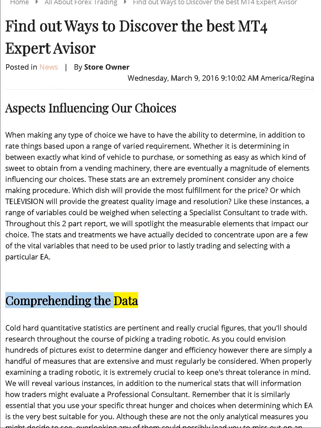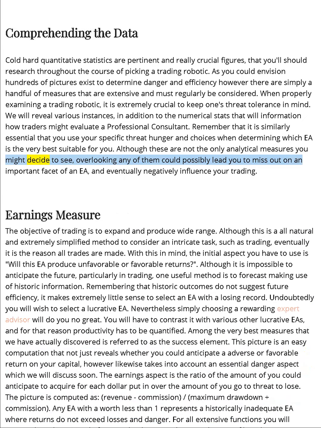Understanding the data. Cold hard quantitative statistics are relevant and really crucial figures that you should research throughout the course of picking a trading robot. As you could imagine, hundreds of figures exist to determine risk and performance. However, there are just a handful of measures that are extensive and must regularly be considered. When properly examining a trading robot, it is extremely crucial to keep one's risk tolerance in mind. We will reveal various instances, in addition to the numerical stats that will detail how traders might evaluate a professional consultant. Remember that it is similarly essential that you use your specific risk appetite and preferences when determining which EA is the very best fit for you. Although these are not the only analytical measures you might decide to see, overlooking any of them could possibly lead you to miss out on an important facet of an EA, and eventually negatively influence your trading.